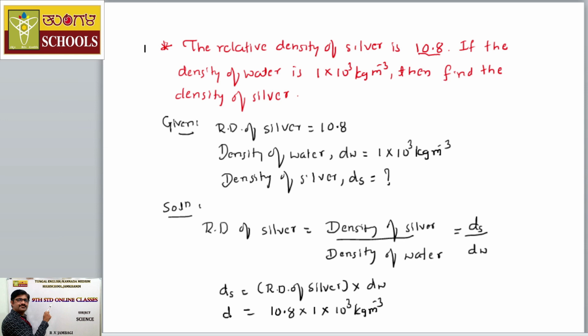Hence the result can be written as ds is equal to 10.8 into 1, which is 10.8 itself, into 10 to the power 3 kg per meter cube. So this is the result of the problem. I hope you got this point.